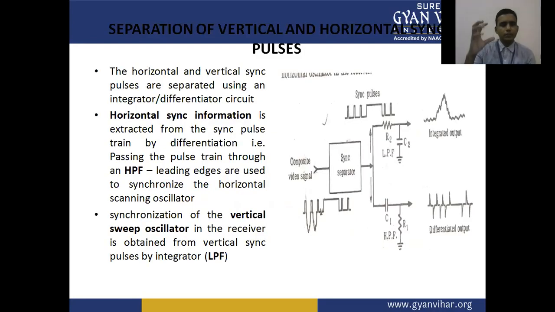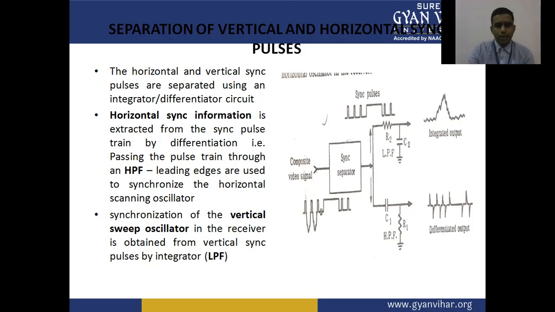The horizontal and the vertical sync pulses are separated using a differentiator and an integrator. The circuit shows the differentiator and integrator circuit. The composite video signal is applied to the sync separator, through which the sync pulses are separated, and the output of this sync separator is the integrated output or the differentiated output.